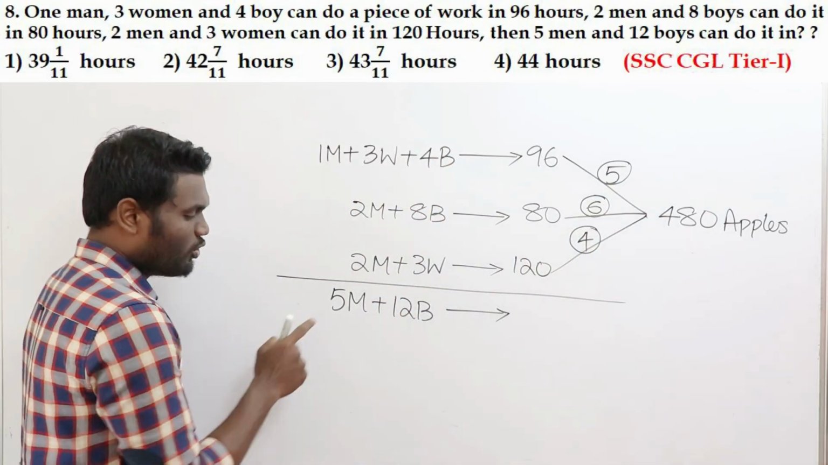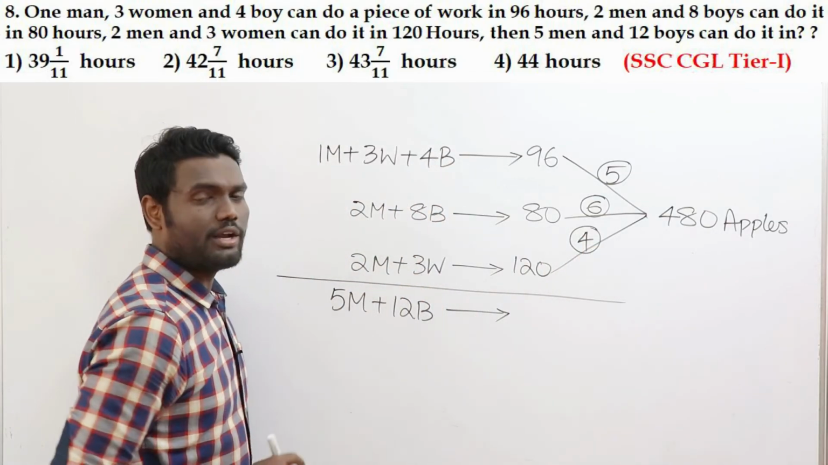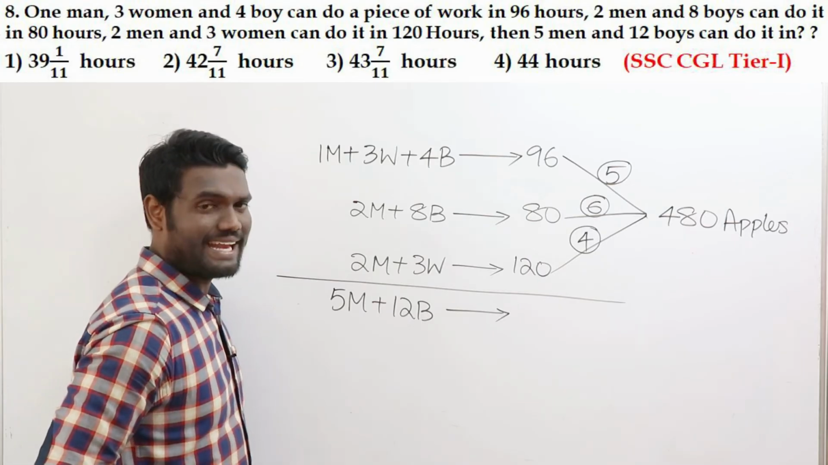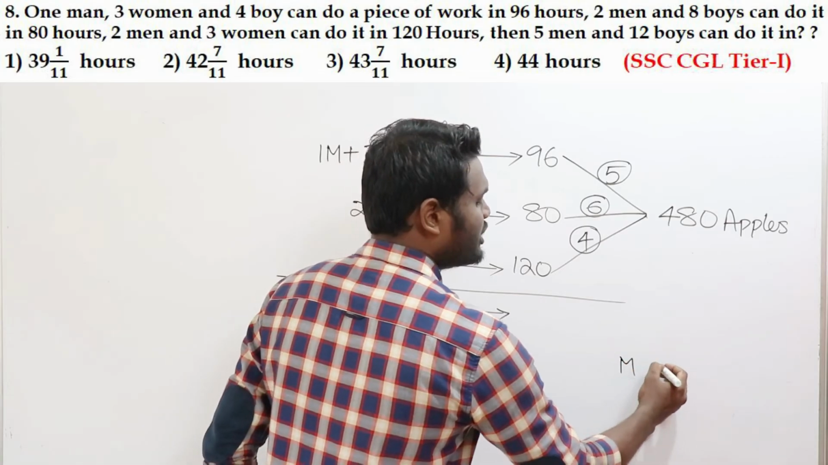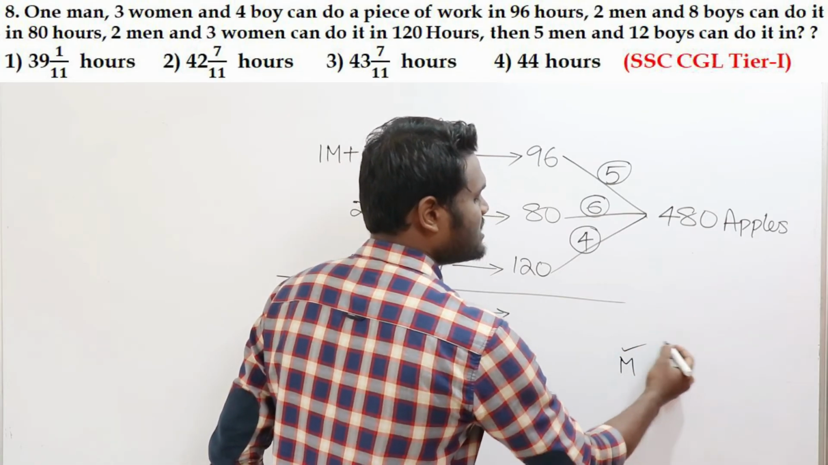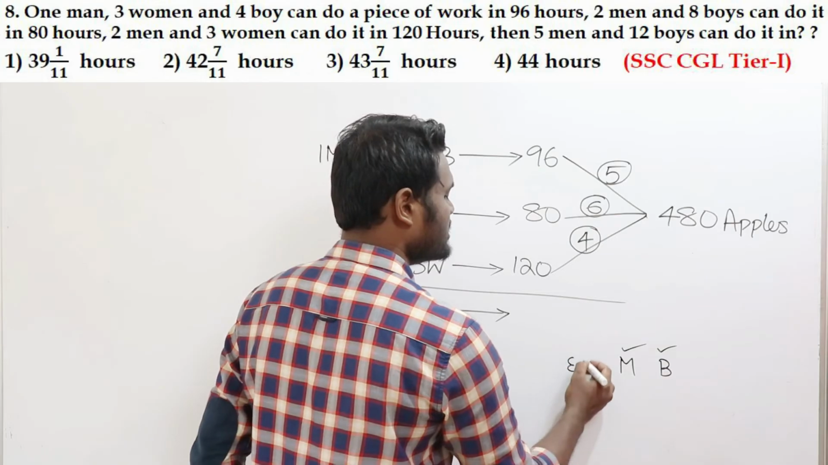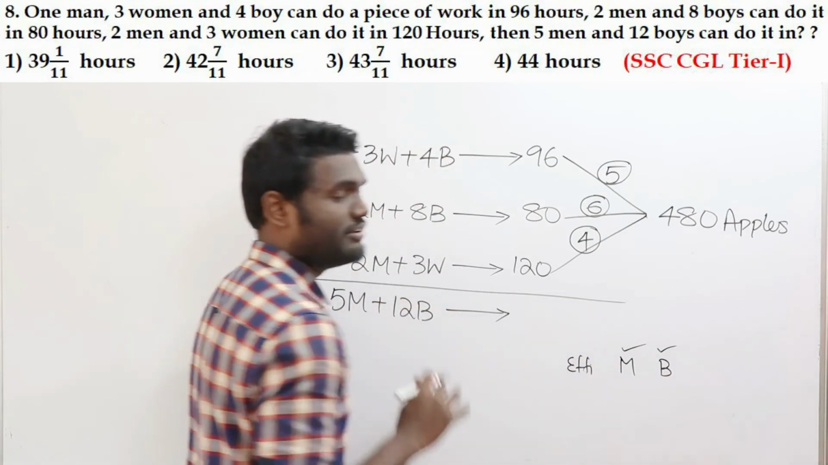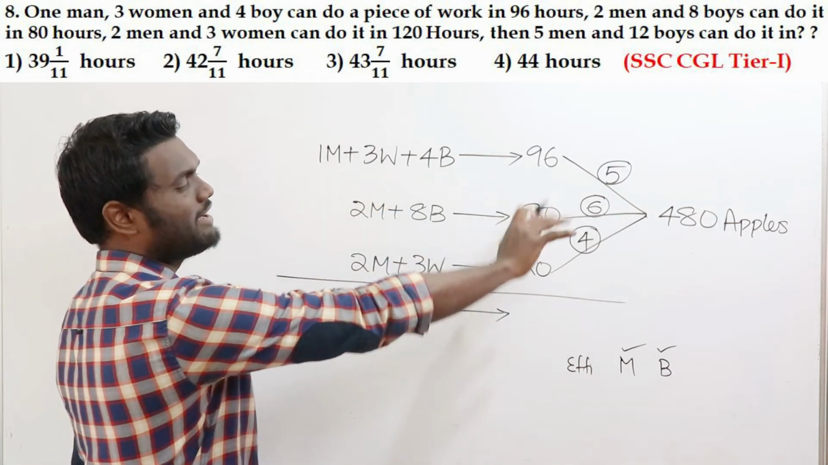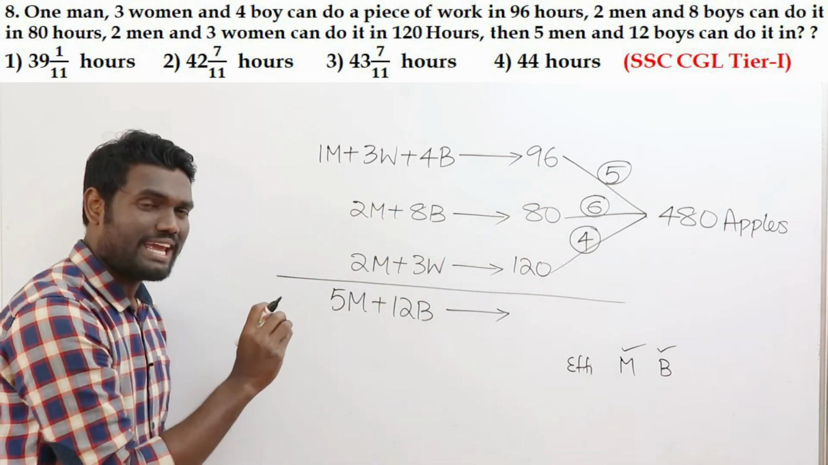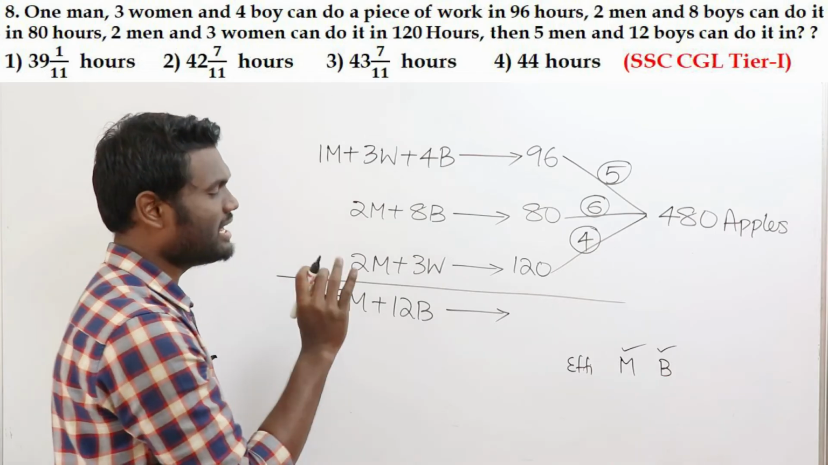Now if you need to know how many days 5 men and 12 boys are going to take to eat 480 apples, first you need to know what is men efficiency and what is boys efficiency. Once you know men efficiency and boys efficiency, then calculating this question will be really simple. Then how to get men efficiency and boys efficiency from the given information? Observe carefully, it's tricky and easy as well. Clearly observe here.